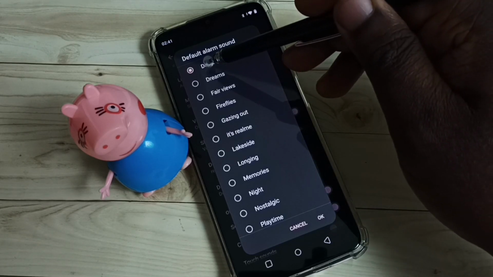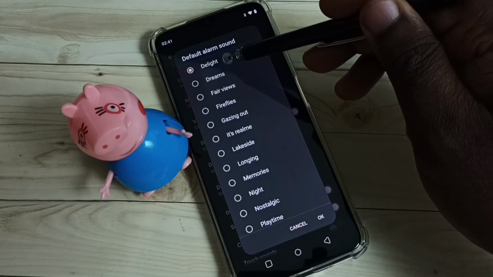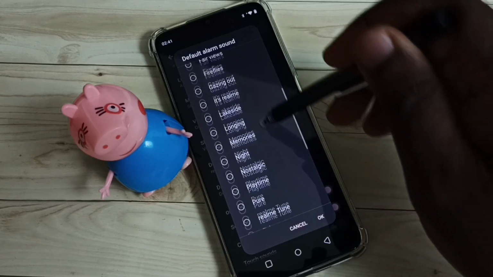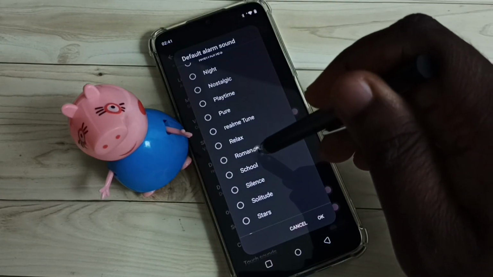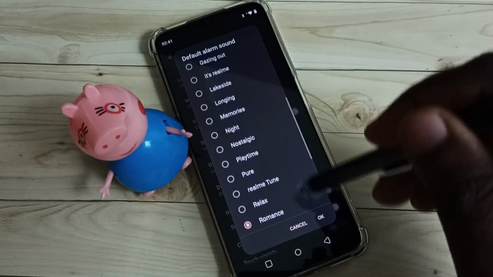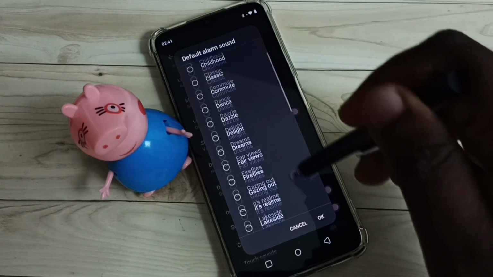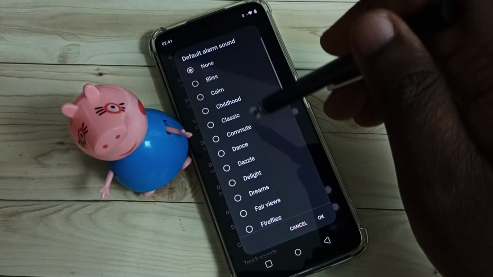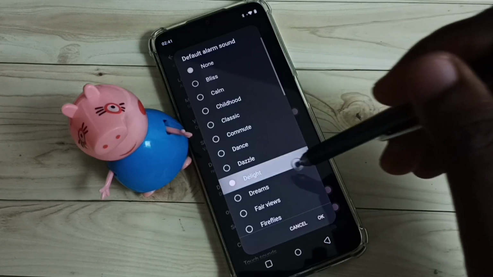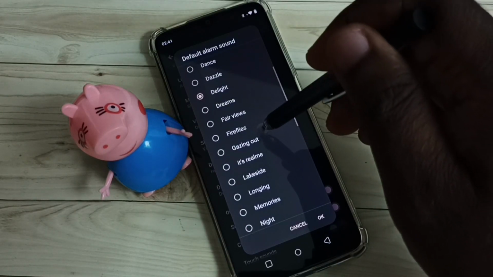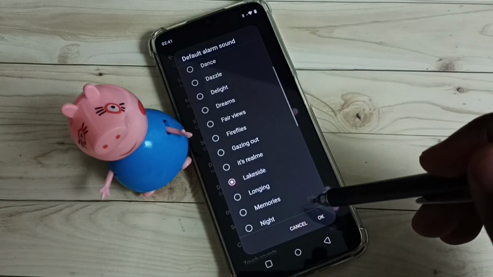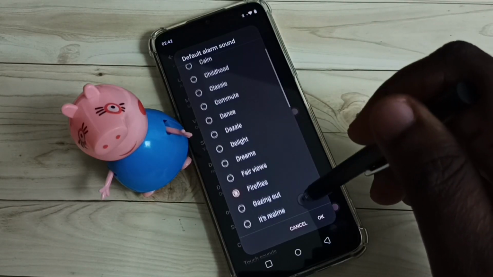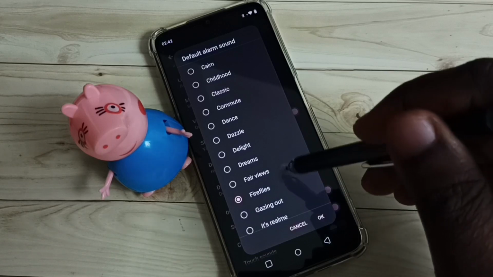So right now this is the alarm sound which is enabled. From this list we can select one sound. If you don't want, you can select none, and this is a default one. So we can select one sound from this list which you like. Okay, so this way we can change the default sound.